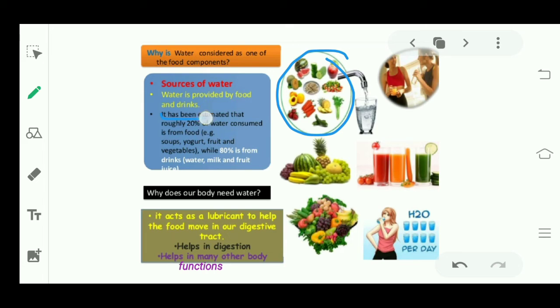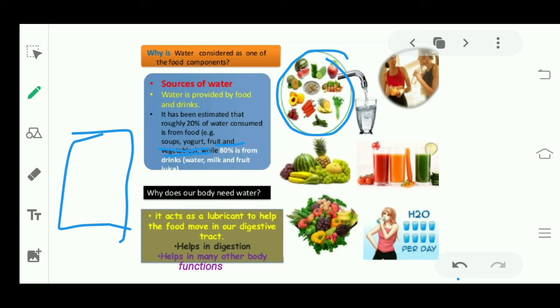It has been estimated that roughly 20% of water consumed is from food, and 80% we get from drinks. The 20% we get from food like soup, yogurt, fruit, vegetables.